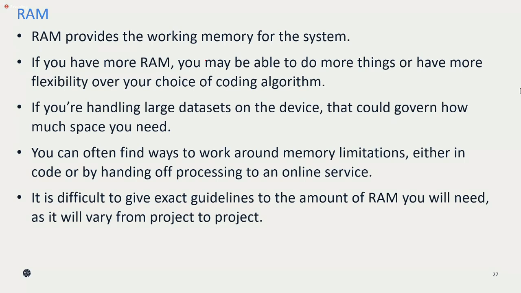Now the next parameter is the RAM. After processor speed, we need to think about the RAM. But first, the conclusion on processor speed. Remember one thing: if processor speed is high, then your execution time will be less, meaning your program or instruction is executed in very little time. Also, if you compare microcontroller and system on chip, the processor speed of a microcontroller is less than that of a system on chip, because a microcontroller has tens of megahertz, whereas a system on chip has hundreds of megahertz.